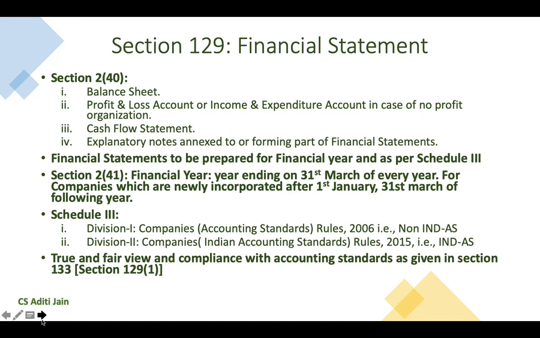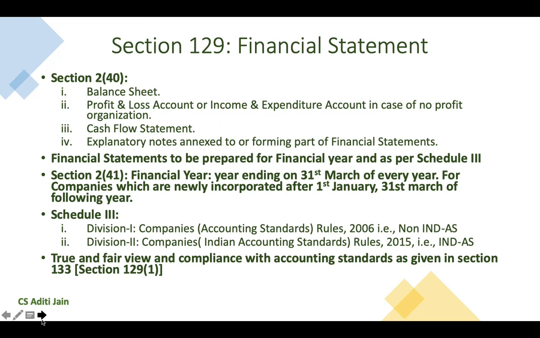Financial statements are required to be prepared for every financial year, and they have to be as per Schedule 3 of the Companies Act. Subsection 41 of Section 2 provides the definition of financial year. It is a year which ends on 31st March of every year. For new companies, the 31st March of the following year should be the date of closure of the first financial year.